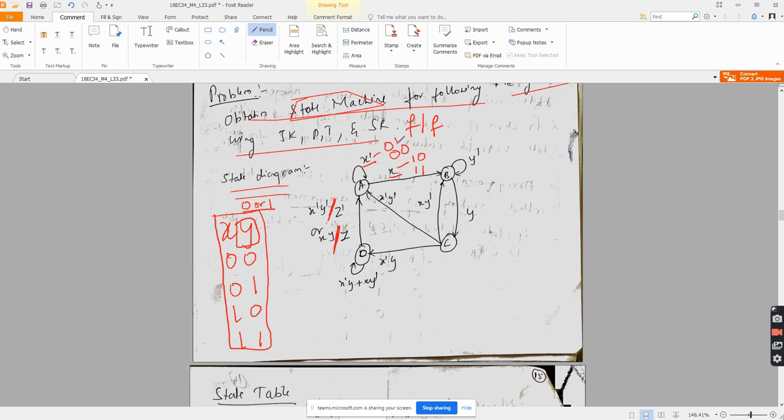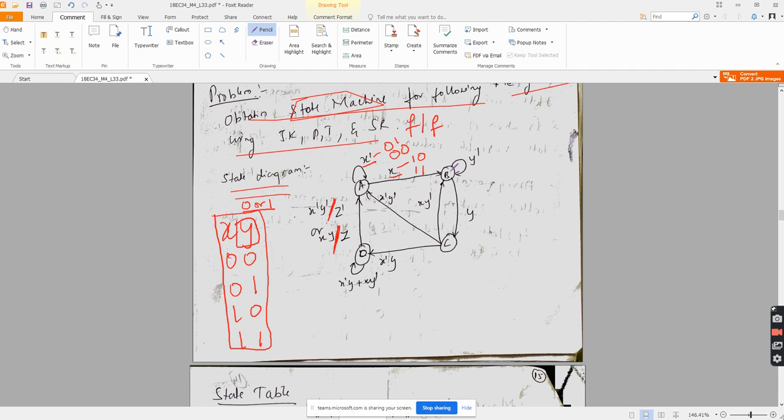If xy is 0 1 or 0 0, I will remain in the same state A. And if xy is 1 0 or 1 1, I will be changing the state from A to B. Is that point very clear? Yes, sir. Next, I'll consider the state as node B.